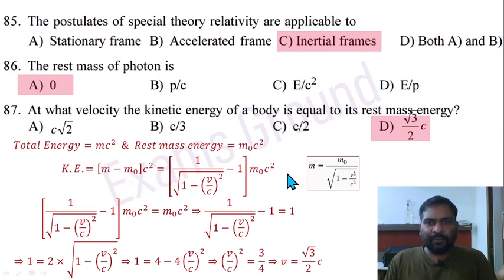Put the value of m equal to m naught divided by square root 1 minus v square by c square here. And this is equal to rest mass energy m naught c square. This term is going to be cancelled out. So this is equal to 1. And solve it. After solving you will get that v equal to square root 3 by 2 times c. Option D is correct here.